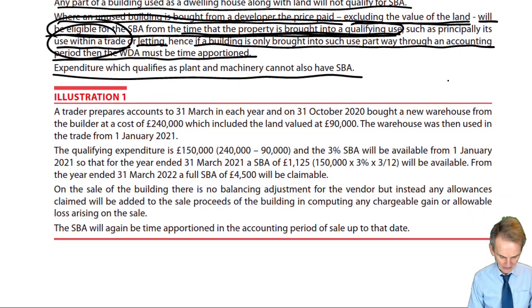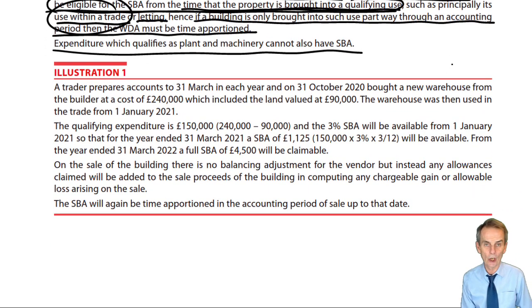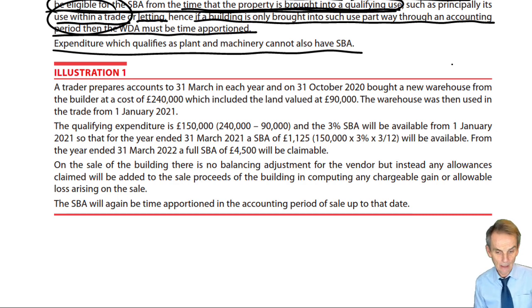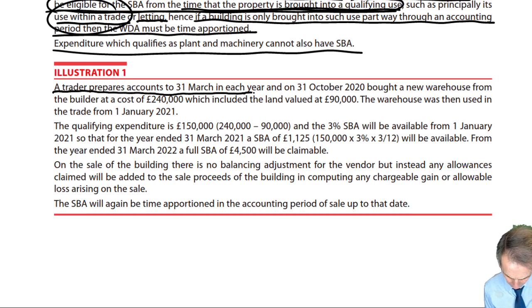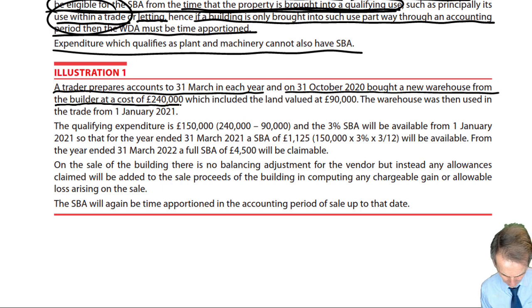Right. So a little look at illustration 1 here to show how we will determine the amount of SBA that is available. Here, as we're dealing with income tax, we'll be dealing with an unincorporated trader. So we've got a trader who prepares accounts to the 31st of March in each year, and on the 31st of October 2020 bought a new warehouse from the builder at a cost of £240,000, which included the land valued at £90,000.